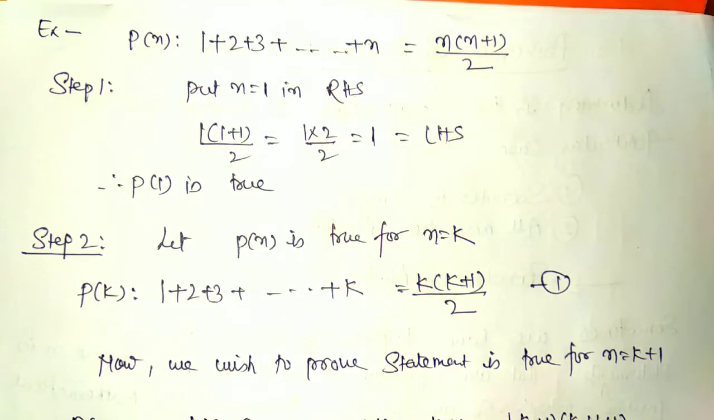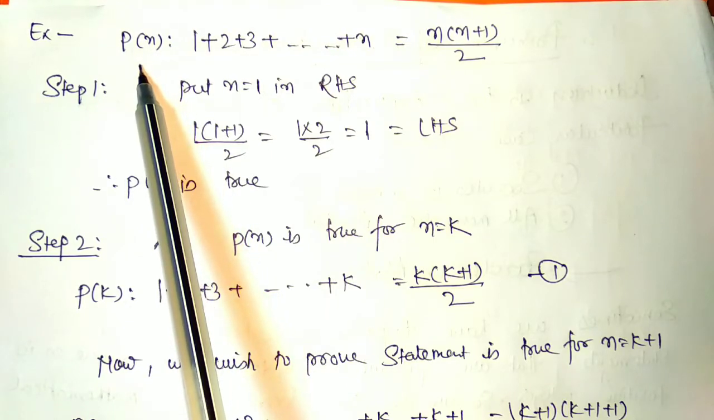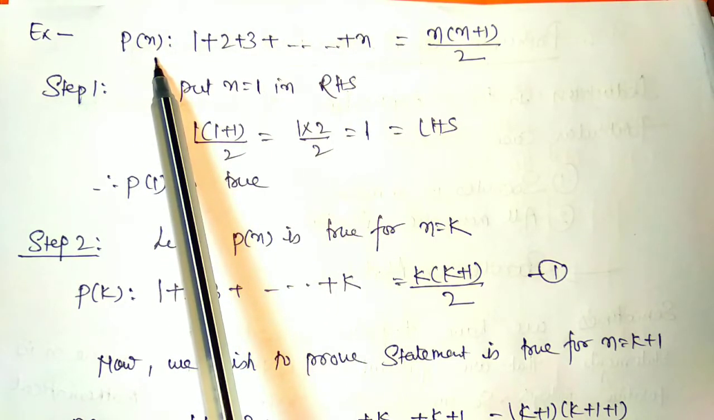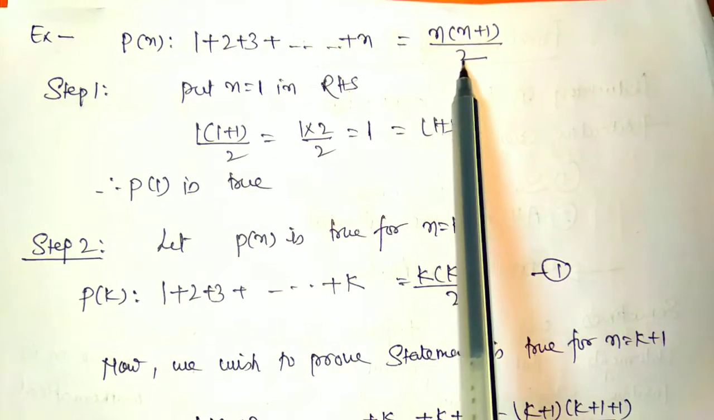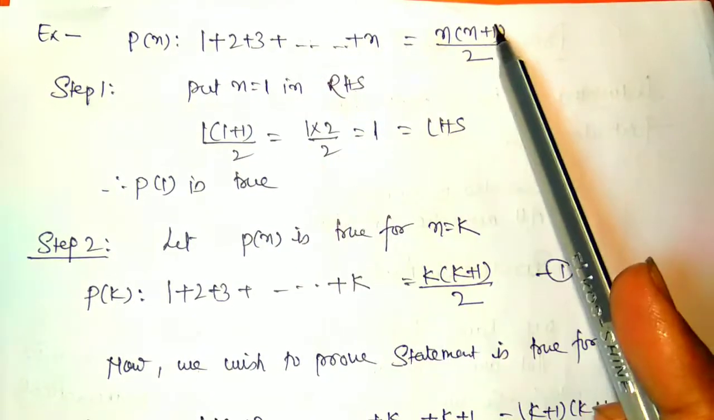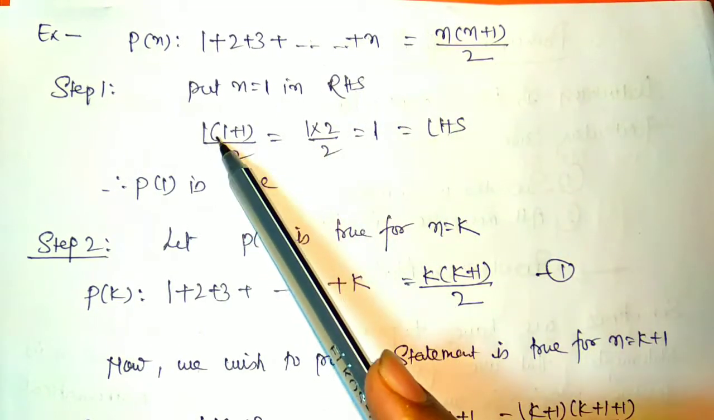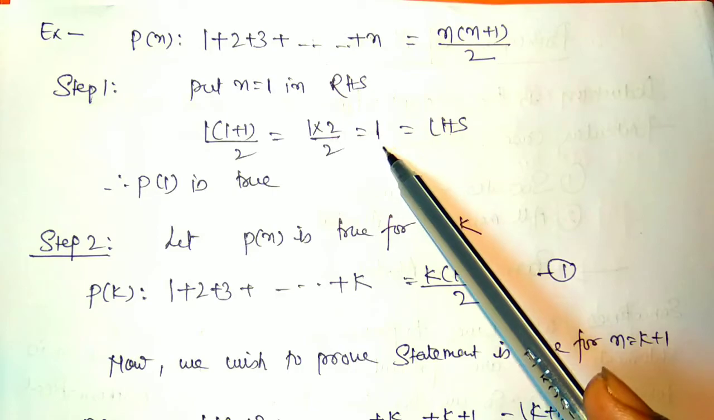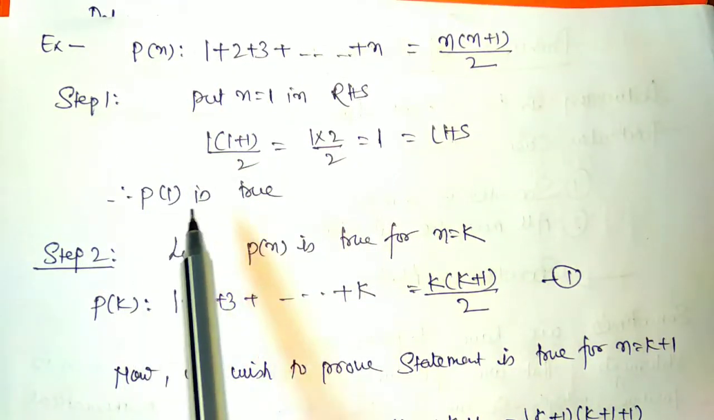Now consider the statement. We denote the statement by P of n. The statement is 1 plus 2 plus 3 plus up to n terms equals n into n plus 1 by 2. First check whether this statement is true for n equals 1 or not. So we put n equals 1 in the RHS, the right hand side: 1 into 1 plus 1 by 2, we get 1. This is our first term, 1. So P1 is true.